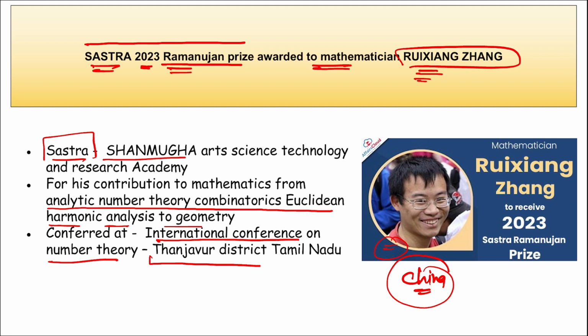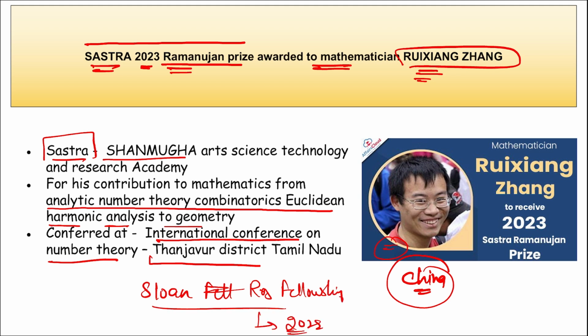Correct? And remember, this person, Ruixiang Zhang, who is a mathematician and an assistant professor, was also awarded the Sloan Research Fellowship, and this fellowship was awarded to him in 2022. This Sloan Research Fellowship is one of the prestigious honors given to early career scientific researchers for 2022 till 2024. Correct? Mark this.